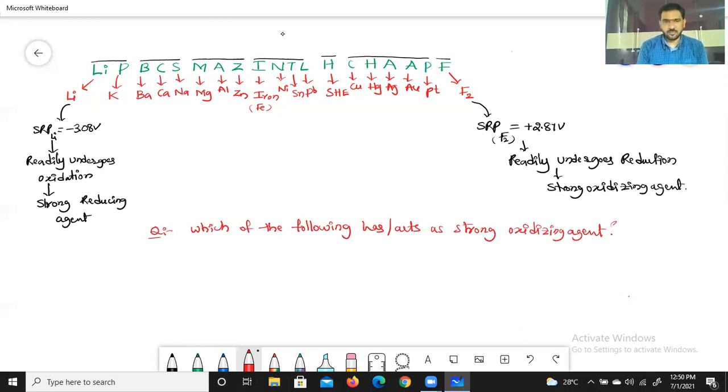So this is the question, and here options are given. The first option is copper, the second is zinc, the third is silver, the fourth is lead.